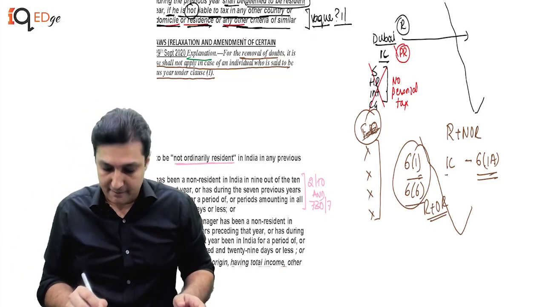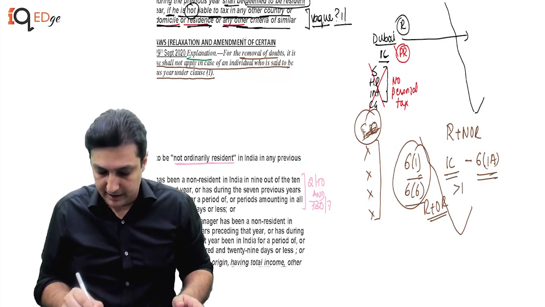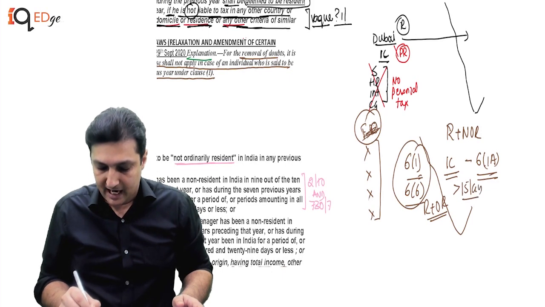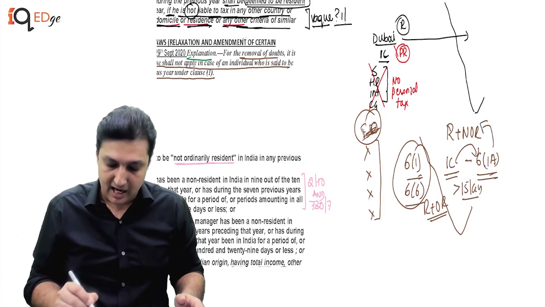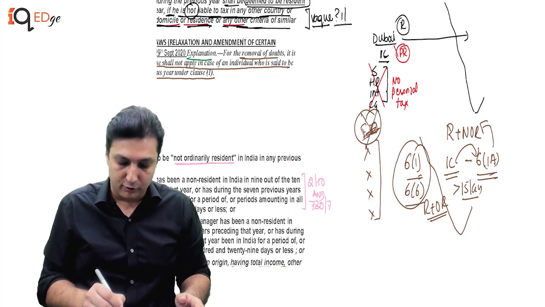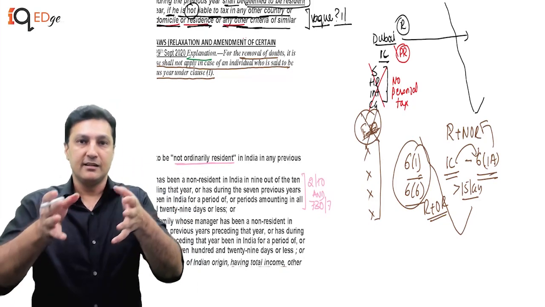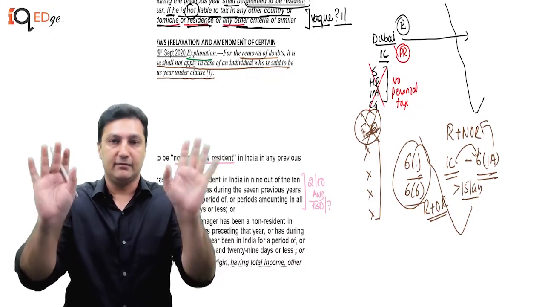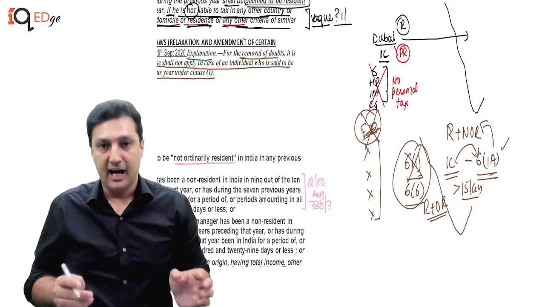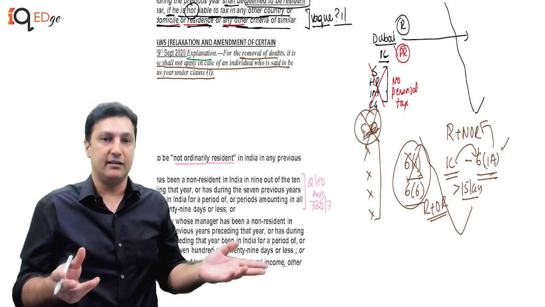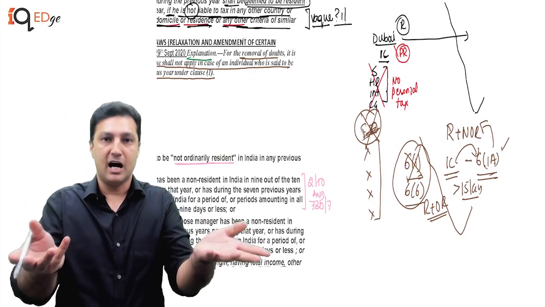But if I say I am an Indian citizen and my income in India is more than 15 lakhs, and now I am a deemed resident as per 6(1)(a), and because 6(1)(a) is R plus NOR, now my foreign income is not going to be taxable in India. So Indians staying in India would say, okay, fine, please do not cover me by 6(1), cover me by 6(1)(a), and I become R plus NOR. So every Indian citizen in India would become R plus NOR.